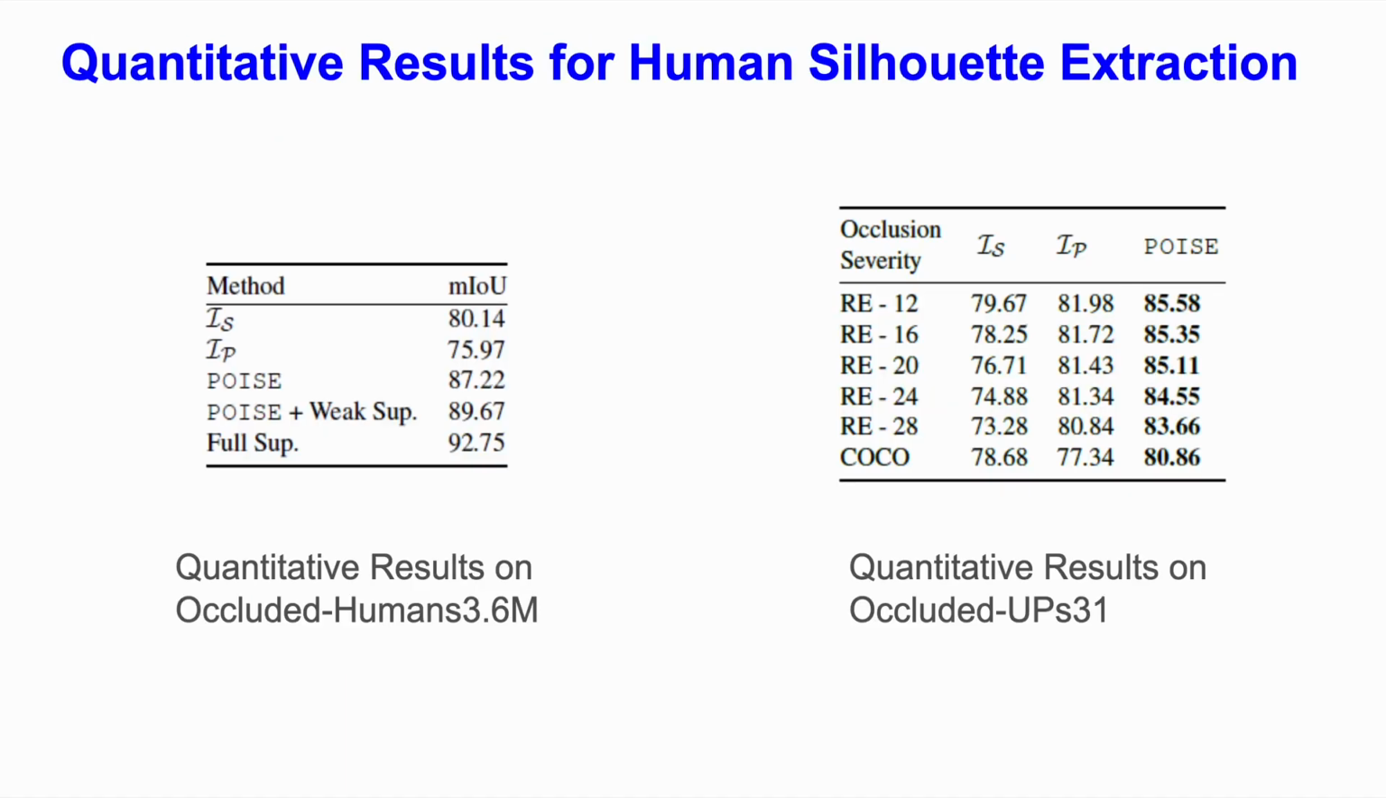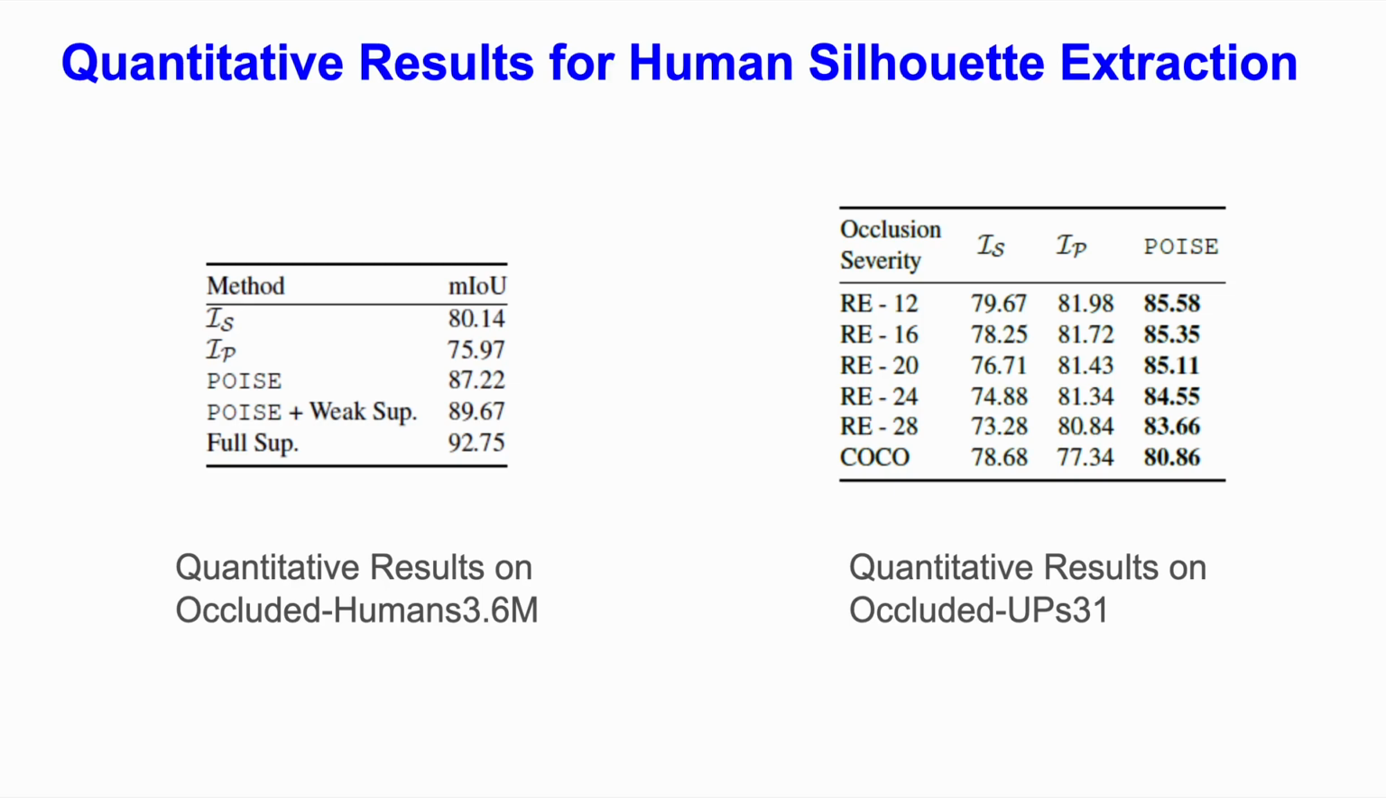And moving on, we present the quantitative results for human silhouette extraction. We primarily evaluate POISE for two tasks: human silhouette extraction under occlusions and gait recognition under occlusions. In both of these settings, we evaluate POISE against the two baseline methods, IS and IP. Just a quick reminder that IS is the silhouette obtained from the segmentation model. IP is the silhouette obtained from using the pose estimation model followed by the pose to SIL model.